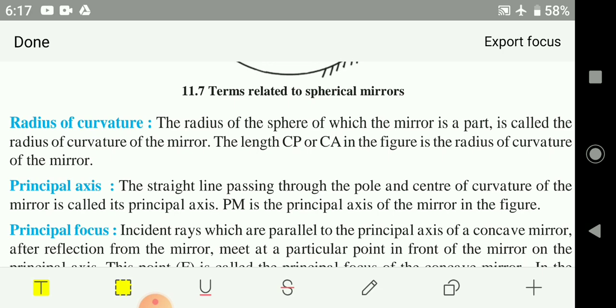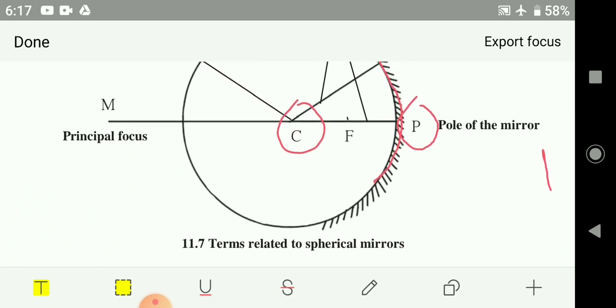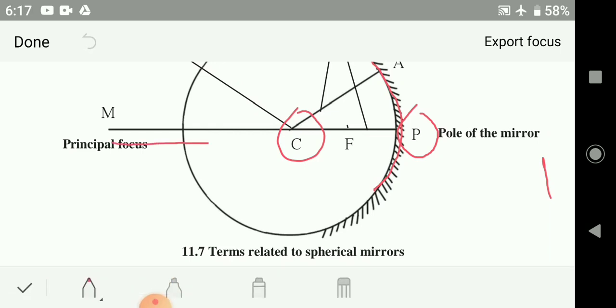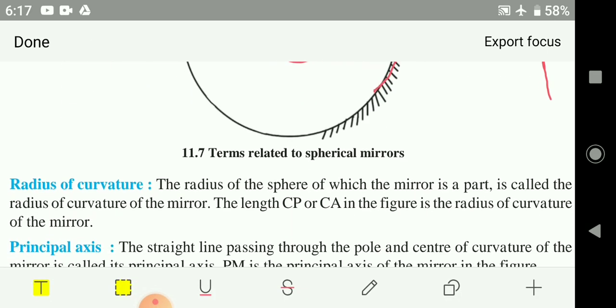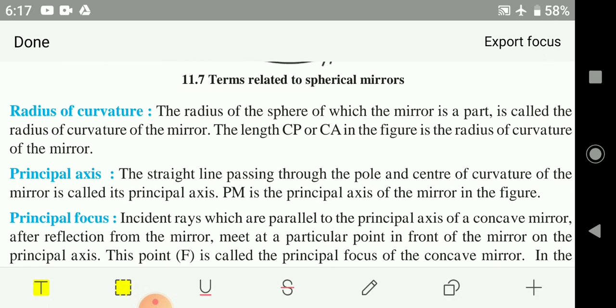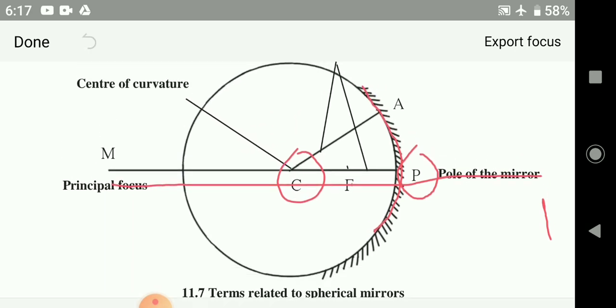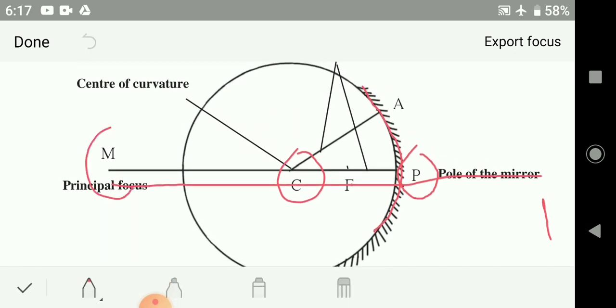Principal axis: a straight line passing through the pole. Here you could see a principal axis, a straight line passing through the pole, that is called the principal axis. Principal focus: here you could see this is the principal focus.